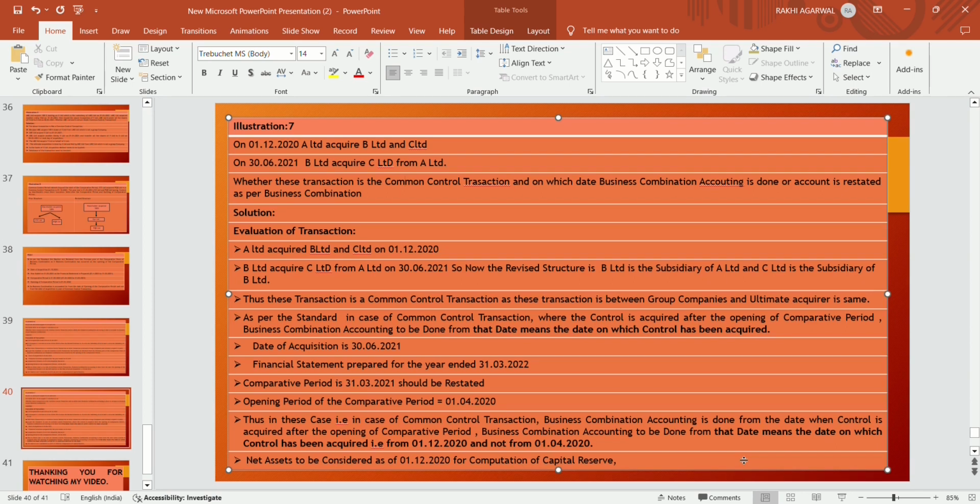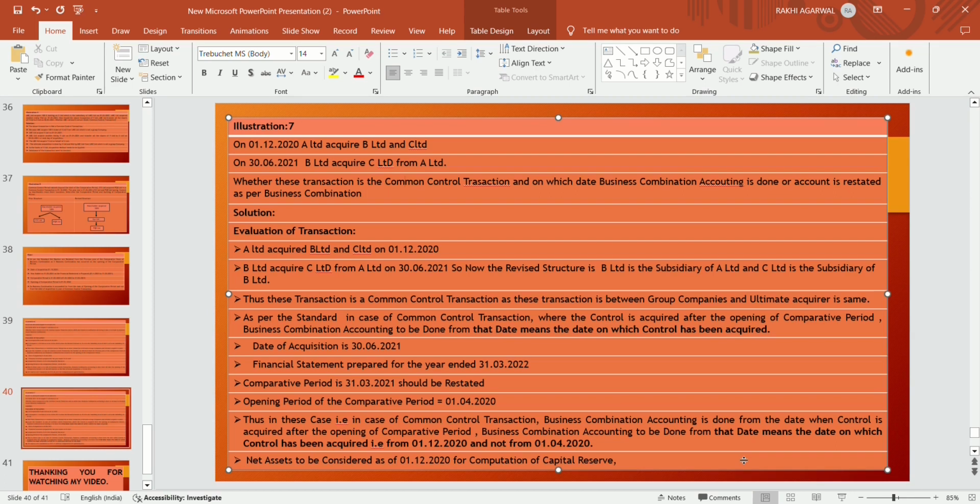Now, as per the standard, in case of a common control transaction where control is acquired after the opening of the comparative period, business combination accounting is to be done from the date on which control has been acquired. So in this case, the date of acquisition is 30 June 2021.